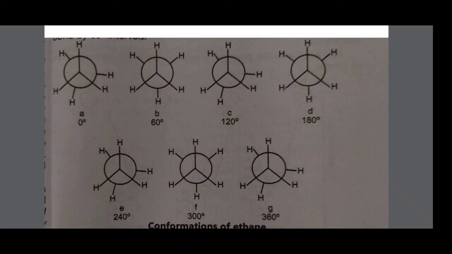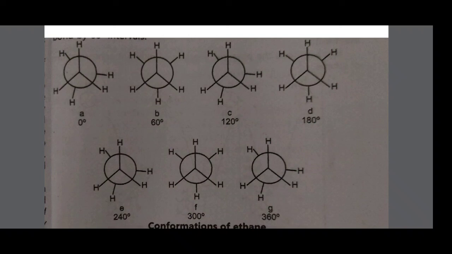In a staggered conformation, the atoms or groups attached to the front carbon atom and back carbon atom appear in the gap between C1 and C2. In ethane there are three identical staggered conformations, B, D and F, occurring at 60, 180 and 300 degrees.